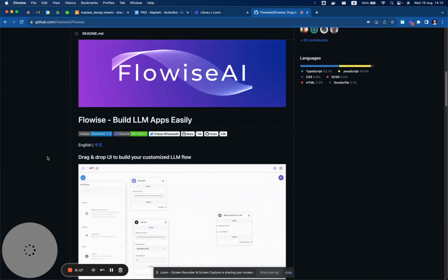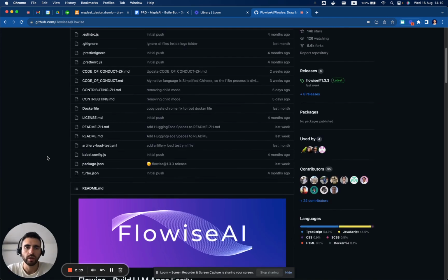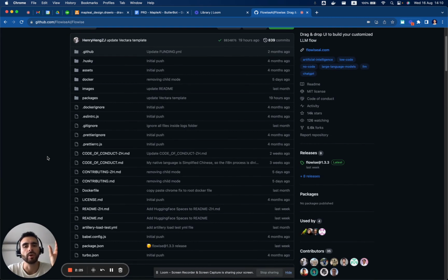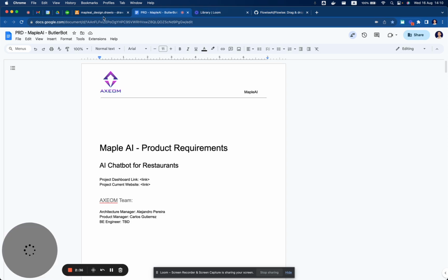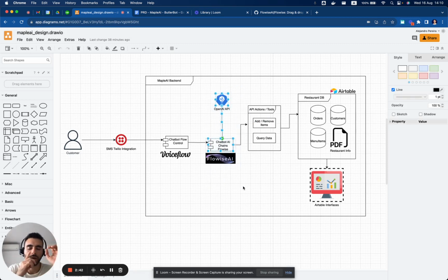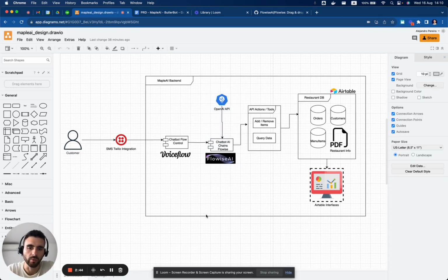So Flowise, we will fork it into our own custom repository, and that's because we will most probably be doing some code changes to make our own nodes, specific nodes, LangChain nodes to make this work. We will be developing our own specific tools for this. So this will be the Flowise. So for all the loop, I will show where that will fit.